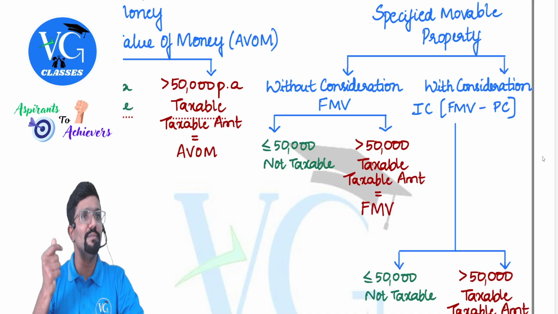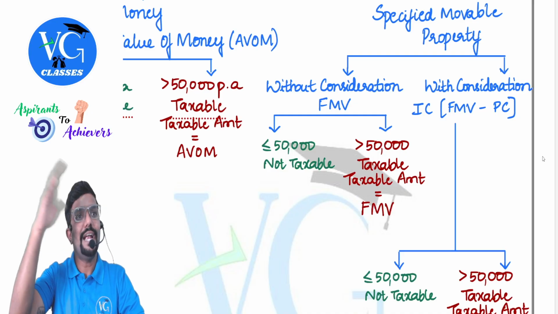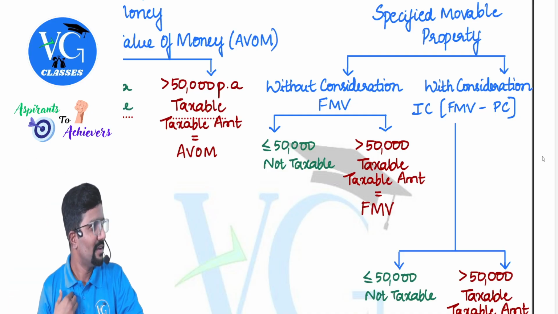Correct? Now assume land and building is stock for me. Now what do?